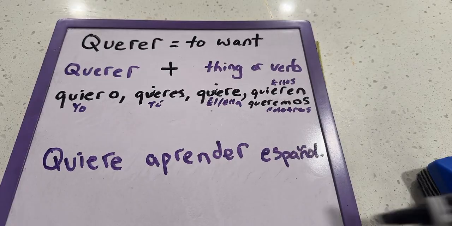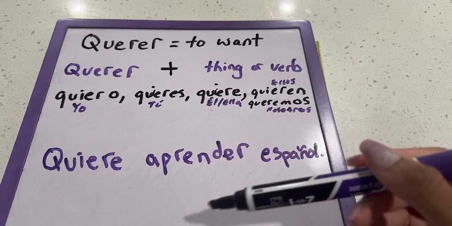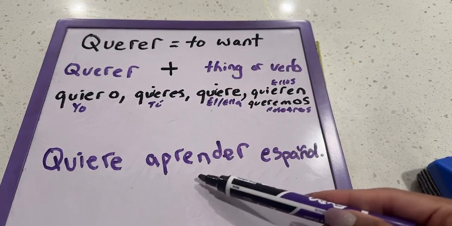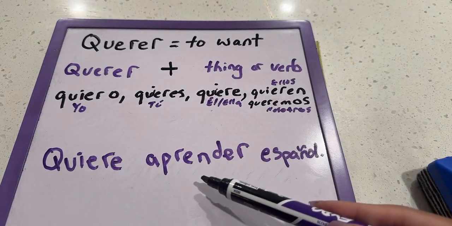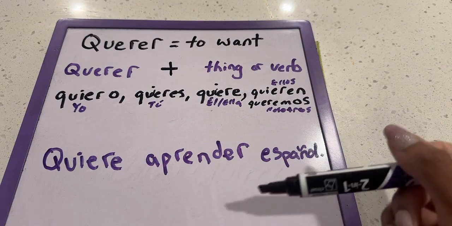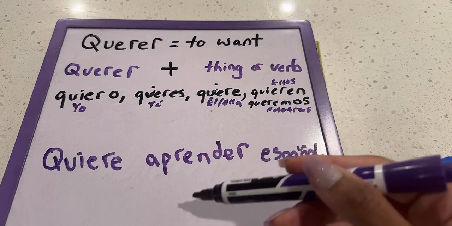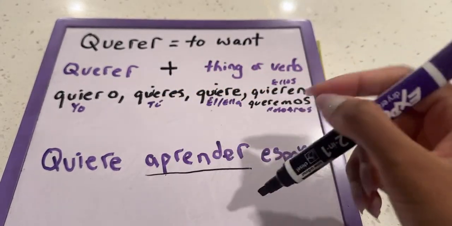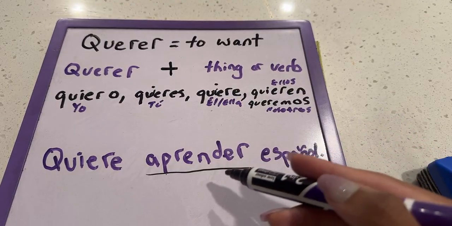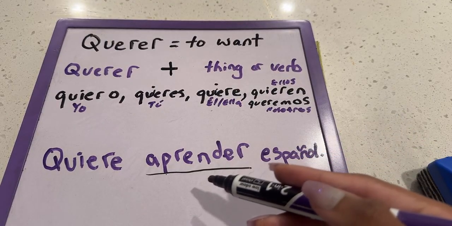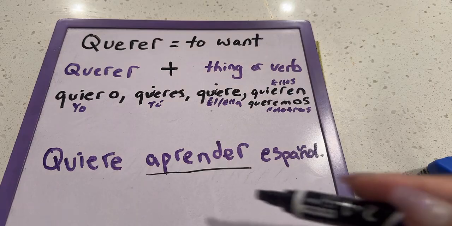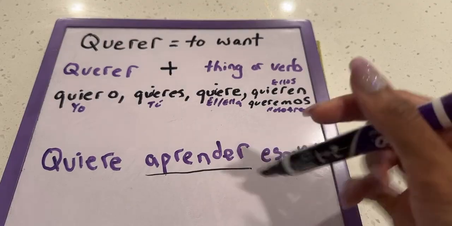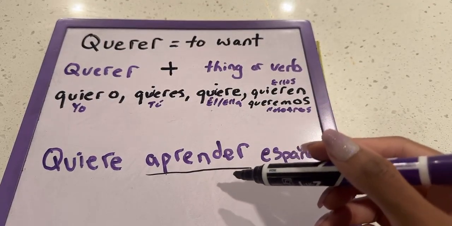Now, the thing that I'm wanting to draw your attention to is this is set up correctly. We have the correct form of querer, and we have the verb. But I want you all to pay attention to something here. This is an infinitive verb. And just the other day, I went over what infinitive is. An infinitive is a word that is unconjugated. So let's say if we wanted to conjugate aprender, it would be aprendo, aprendes, those types of things. But aprender, that is unconjugated because it ends in ER.